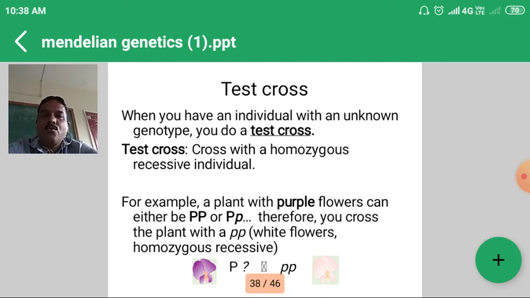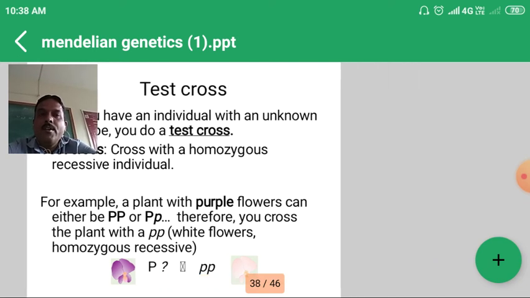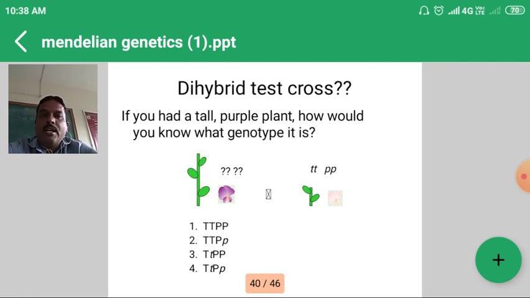The test cross is the crossing of the F1 generation with the recessive parent. In case of a monohybrid test cross, the ratio will be 1:1. You can study that earlier. And in case of a dihybrid test cross, the ratio will be 1:1:1:1.